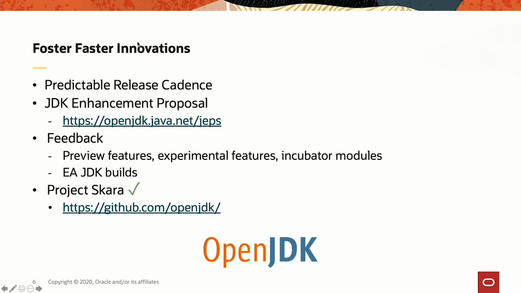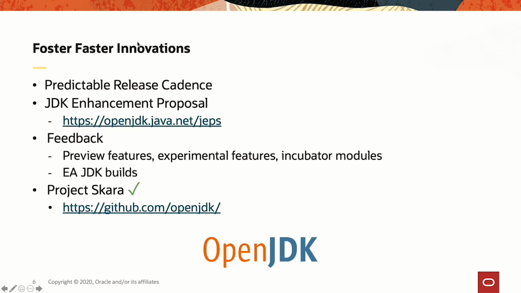Then we have multiple feedback mechanisms at our disposal. So the idea is that once a feature is more or less ready, we want to give it to developers so that they test it and provide feedback. So for example, we have preview features. Preview features are used for Java language features. So given the importance of new Java language features, we want to make sure we got it right. Because once it's in the platform as a final feature, it's there for decades.